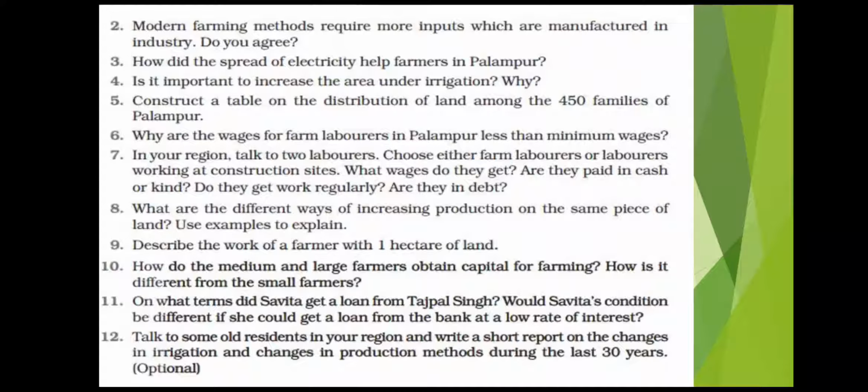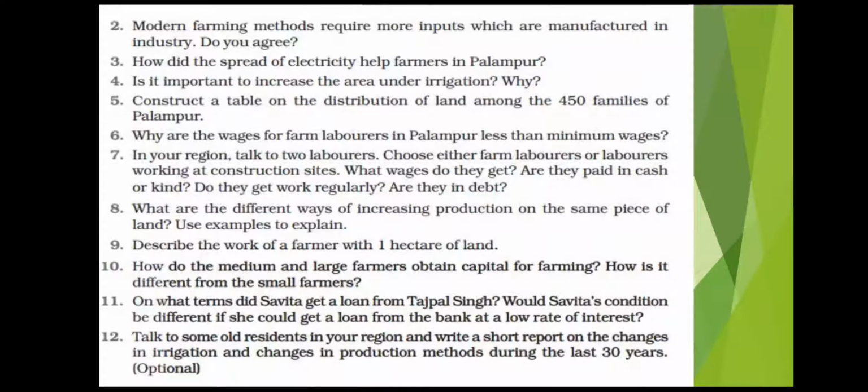The next question is, how did the spread of electricity help farmers in Palampur? The spread of electricity helped farmers to install and use tube wells for irrigation. The tube well can irrigate a huge amount of land, which can ensure a good harvest for the crops. It even allowed the farmers to grow different crops in a year, which resulted in a greater amount of profit. So of course, the spread of electricity has helped the farmers in Palampur.